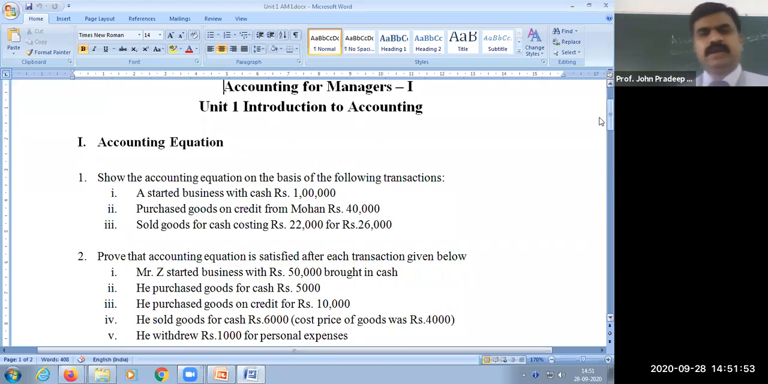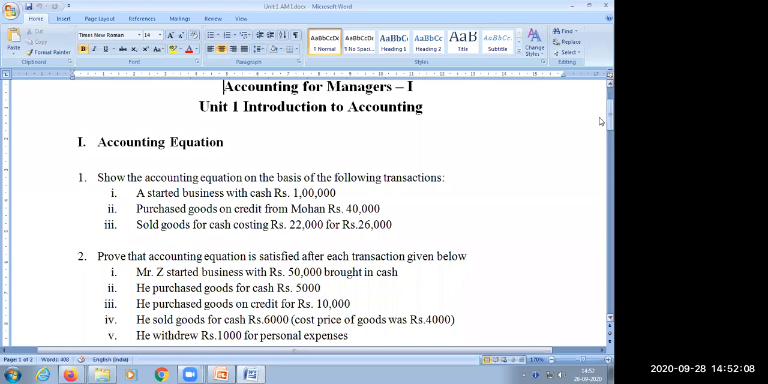So we will now do the modern approach of entering the transaction in the books of account. The accounting equation. Can someone read the first question for us? Show the accounting equation on the basis of the following transactions. A business started with cash, rupees 1 lakh. Purchased goods on credit from Mohan, rupees 40,000. Sold goods for cash, costing rupees 22,000, for rupees 26,000.